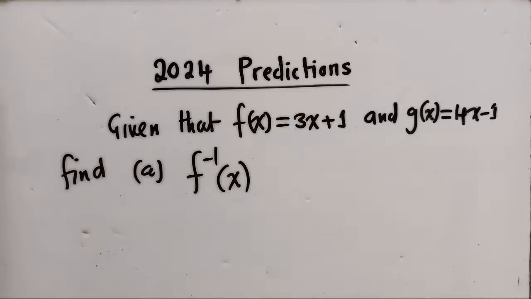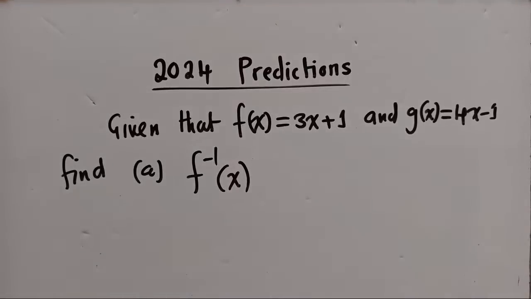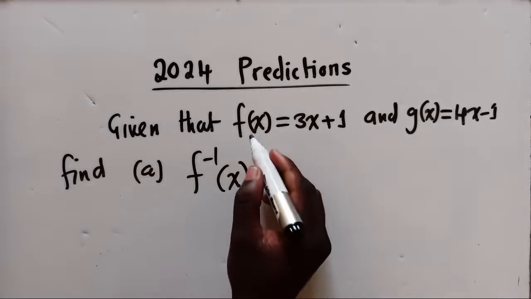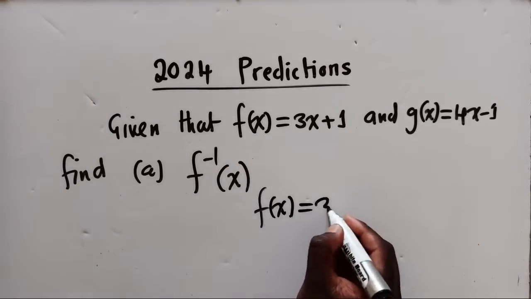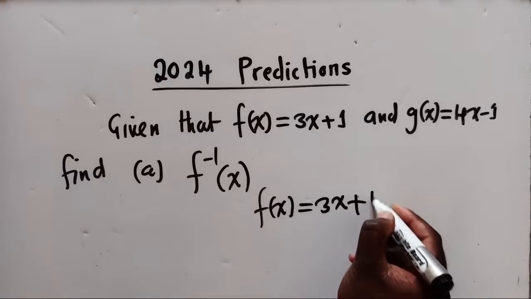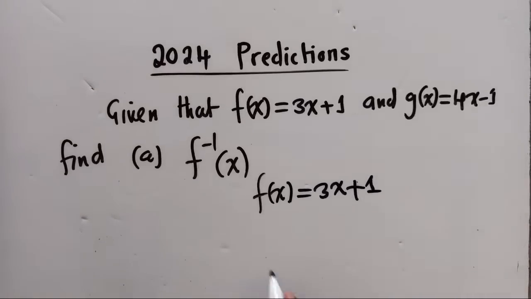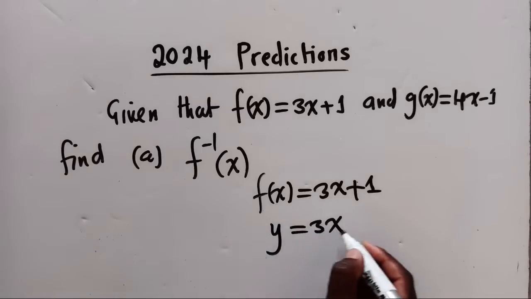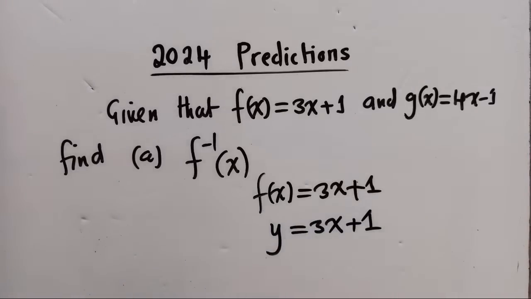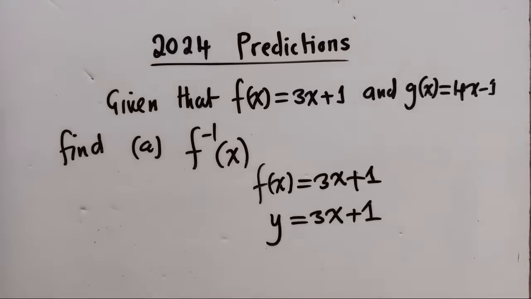So to find the f inverse of x here, we're simply going to get the function which has f. So f of x is equal to 3x plus 1. And we write y where f of x is. The other side, we copy everything the way it looks. I guess you're able to see.